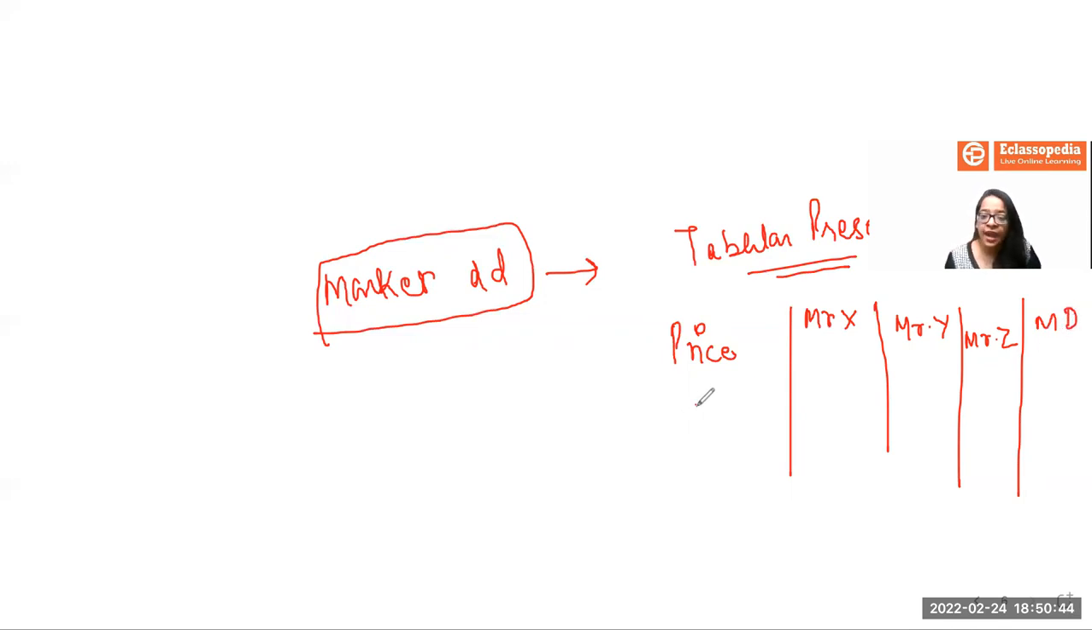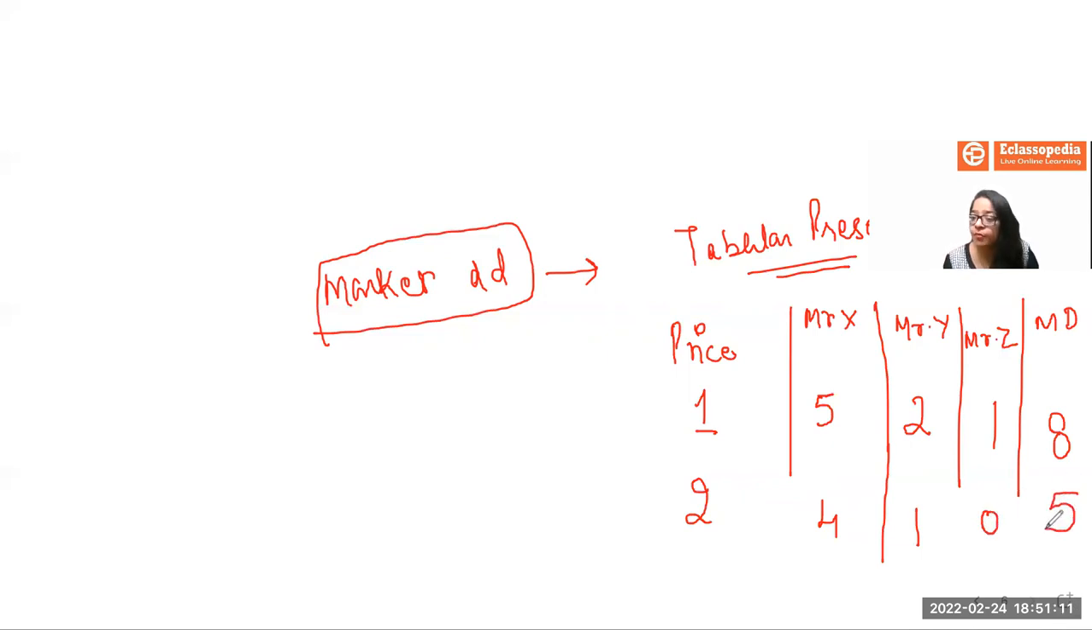For example, at price 1, if Mr. X is consuming 5 chocolates, Mr. Y is consuming 2 chocolates, and Mr. Z is consuming 1 chocolate, the total becomes 8. As the price increases, Mr. X is consuming only 4 chocolates, Mr. Y is consuming 1, and Mr. Z has stopped consuming it. What has happened to your market demand is that it is falling when the price has increased. This is exactly what the law of demand speaks about.